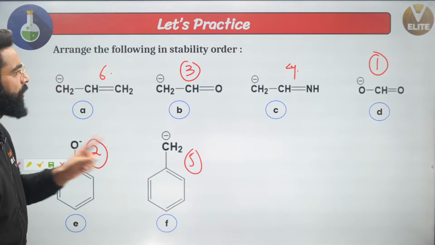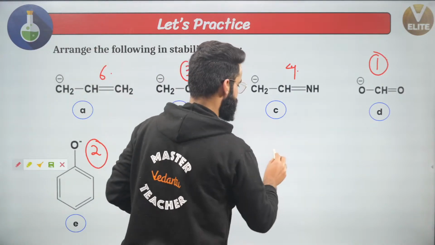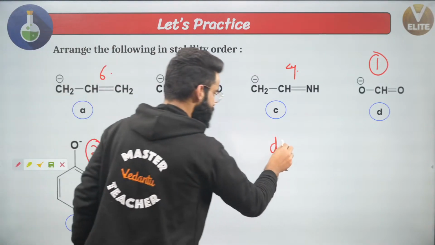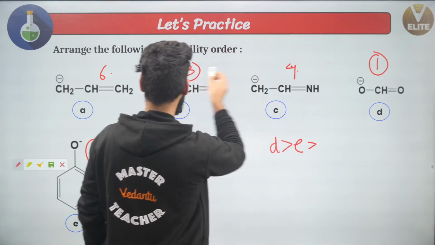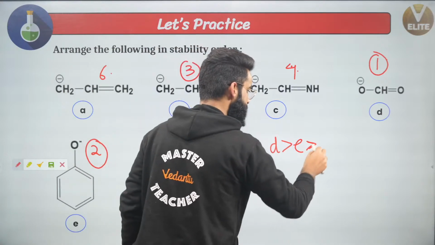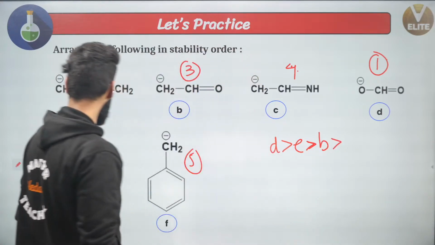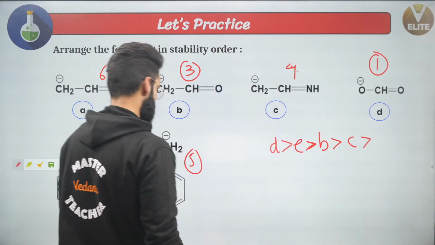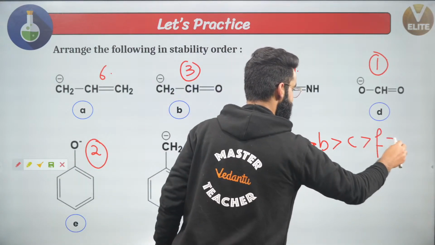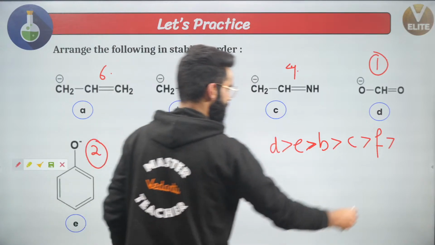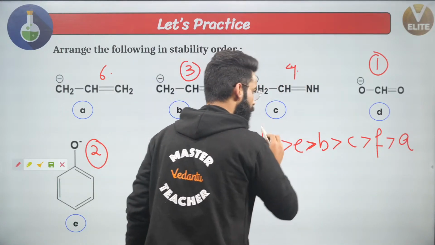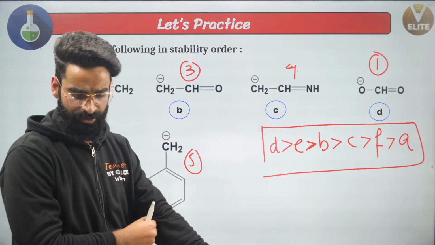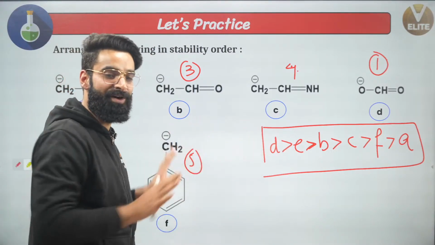So what is going to be my order? The stability order is going to be, first, I'll be writing D. Then at the second place, it's going to be E. At the third place, it's going to be B. At the fourth place, it's going to be C. At the fifth place, it's going to be F. And at the sixth place, it's going to be A. How many of you got this as the stability order? Let me know in the chat box how many of you got +4 marks in this.